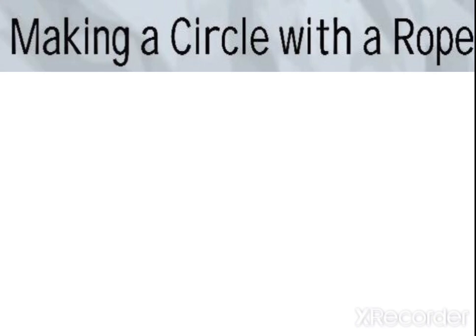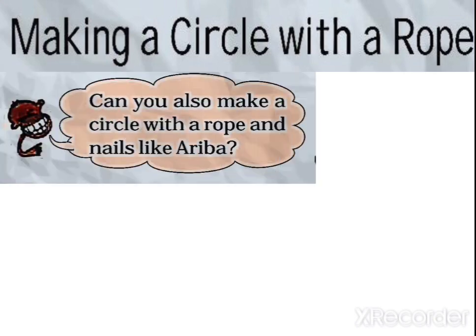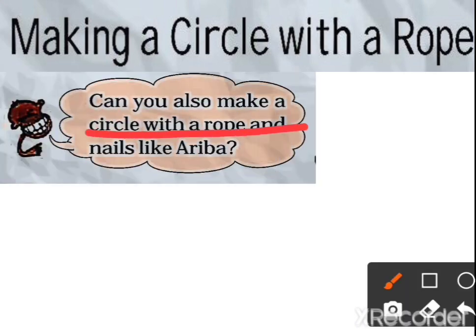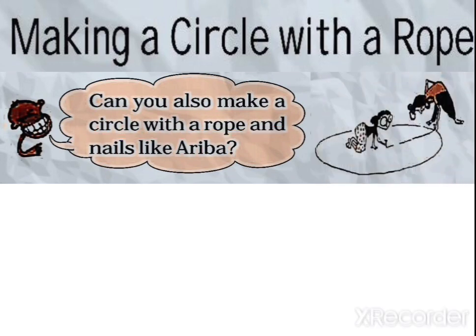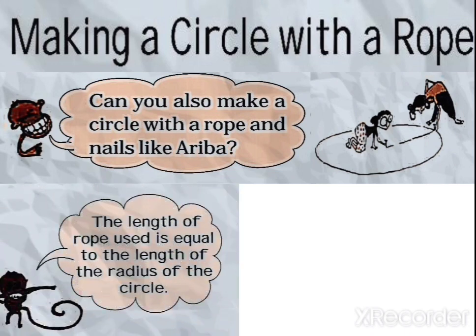Making a circle with a rope. Can you also make a circle with a rope and nails like Ariba? Rope we can say is a thick type of thread. From this we can make a circle in a proper way. The length of the rope used is equal to the length of the radius of the circle.